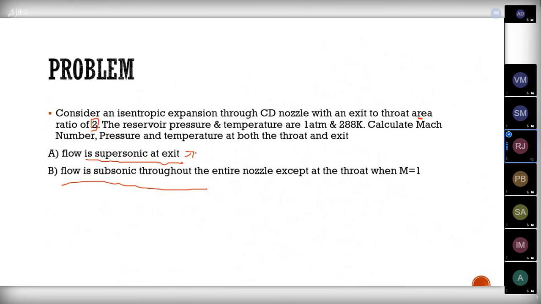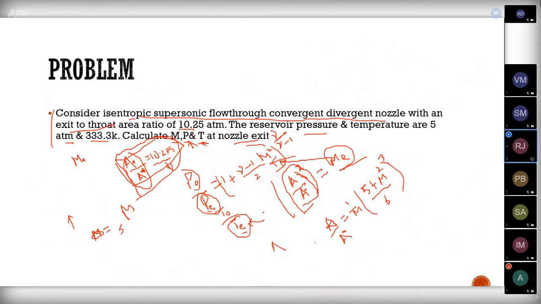So we can take this value from gas tables, and after that it is the same calculations only. If they are giving the values, like area ratio and Mach number, you can easily calculate the values for the remaining terms by using the formula, or else we need to use this formula